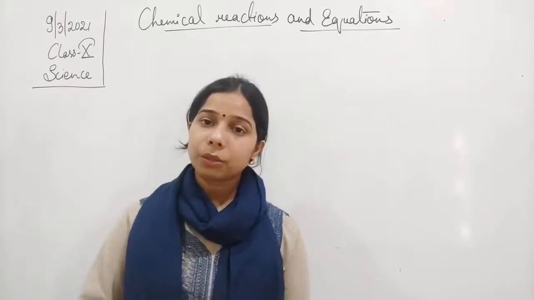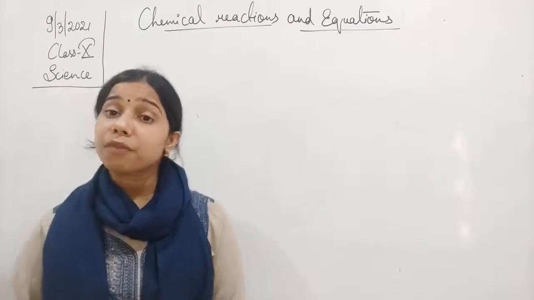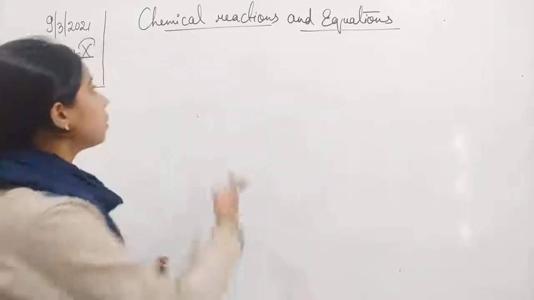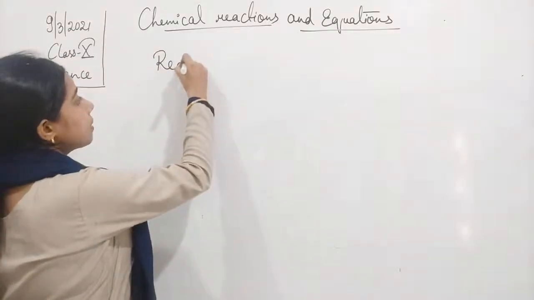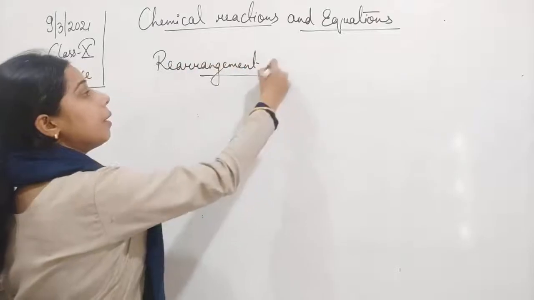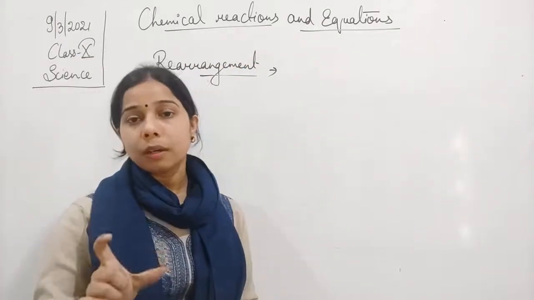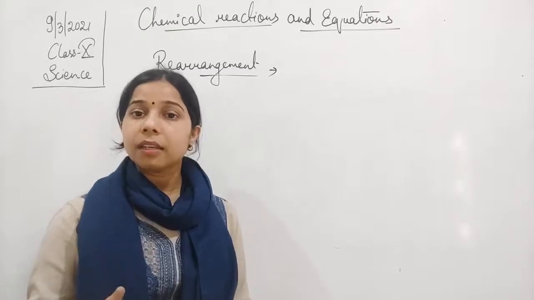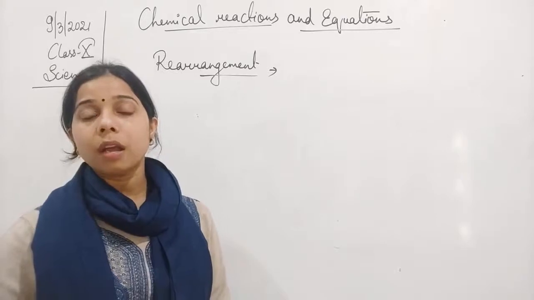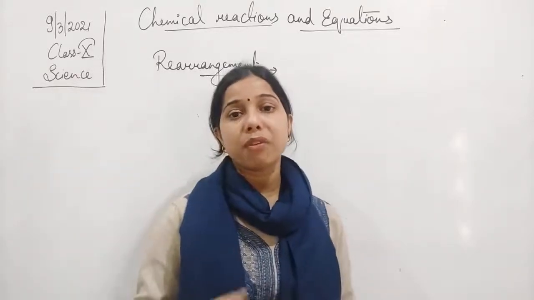When we talk about the chemical reaction, we said that basically the chemical reaction involves the rearrangement of the atoms. What does rearrangement mean? It means breaking and making of the bond. So first of all, the old bond breaks down and then the atoms rearrange themselves and form a new bond with a different atom, and thus a new substance is formed.